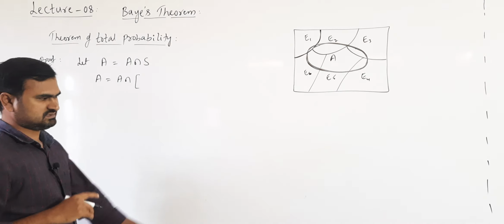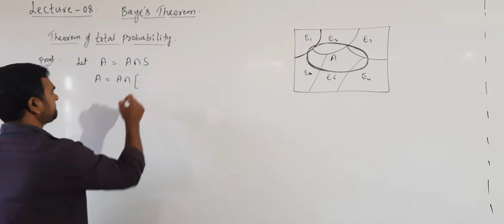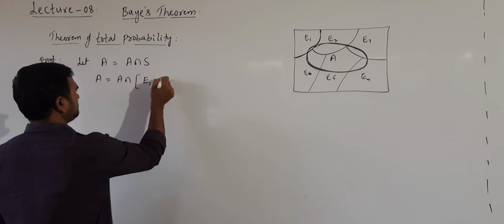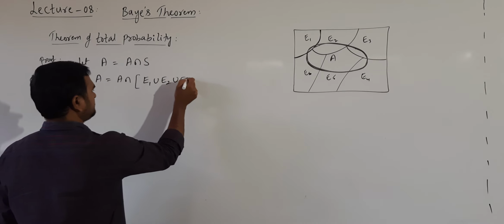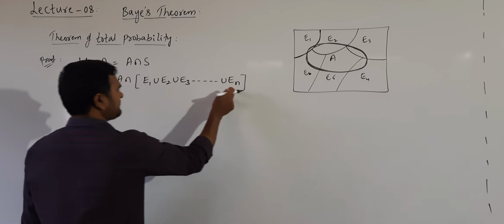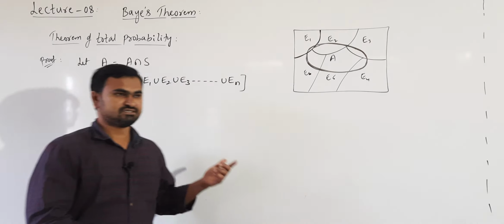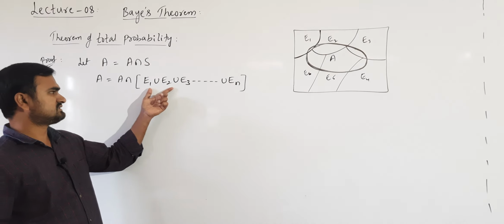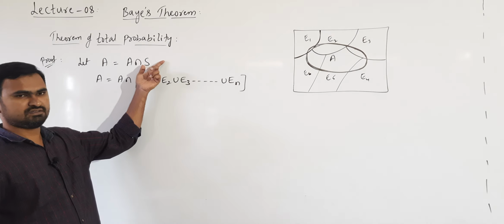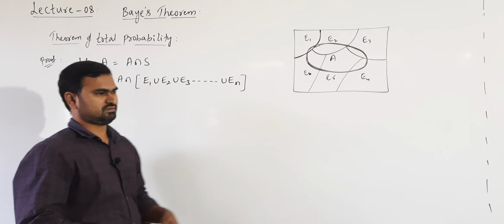S can be written as the union of all the events E1, E2, E3 up to En, so it is E1 union E2 union E3 up to En. Because they satisfy the partition of sample space, they are exhaustive events. Exhaustive events means combining all, we should get the sample space. So the sample space I am writing like this, E1 union E2 up to En.